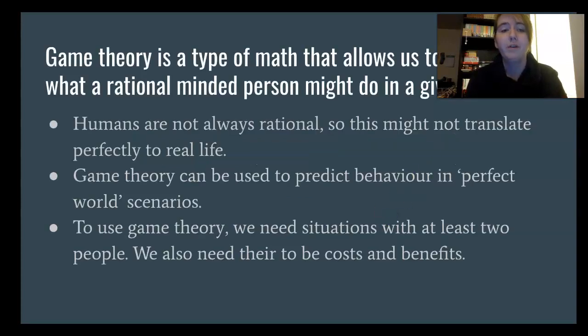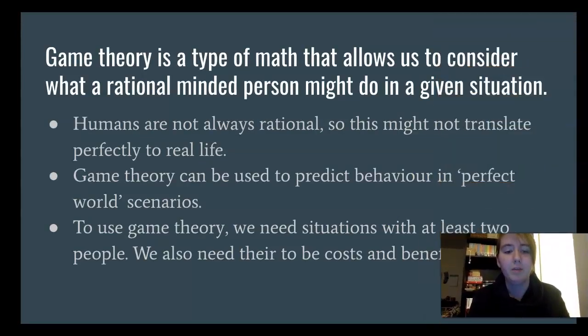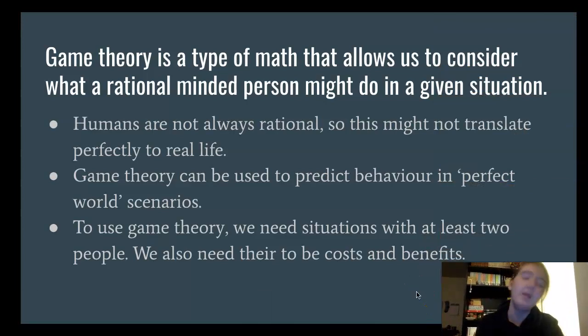So first, we should probably talk about what game theory means, because you might not have ever heard of that type of math. So game theory is a type of math that allows us to consider what a rationally minded person might do in a given situation. Basically, we're talking about perfect humans, what a perfect human would do in any given situation.